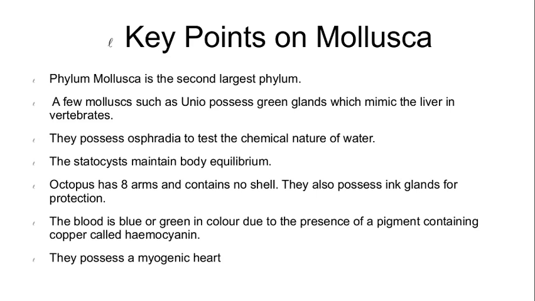The statocyst maintains body equilibrium. Octopus has 8 arms and contains no shell. They also possess an ink gland for protection. The blood is blue or green in color due to the presence of a copper-containing pigment called hemocyanin. They possess a myogenic heart.